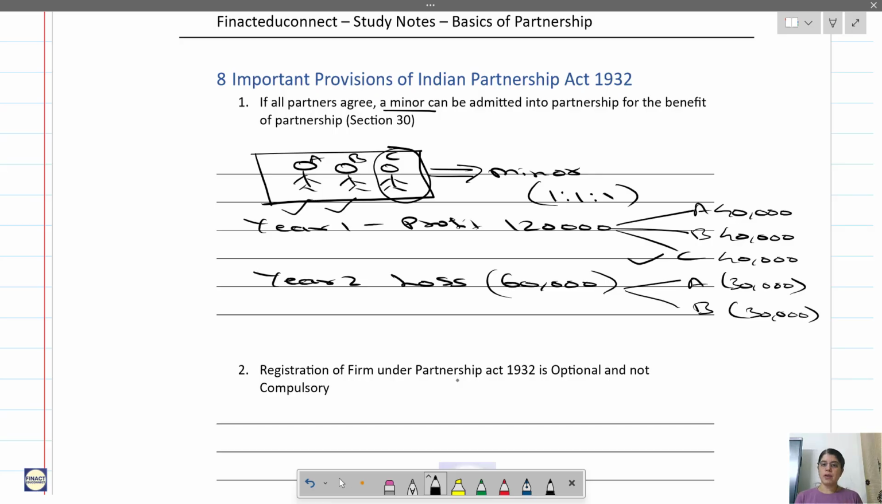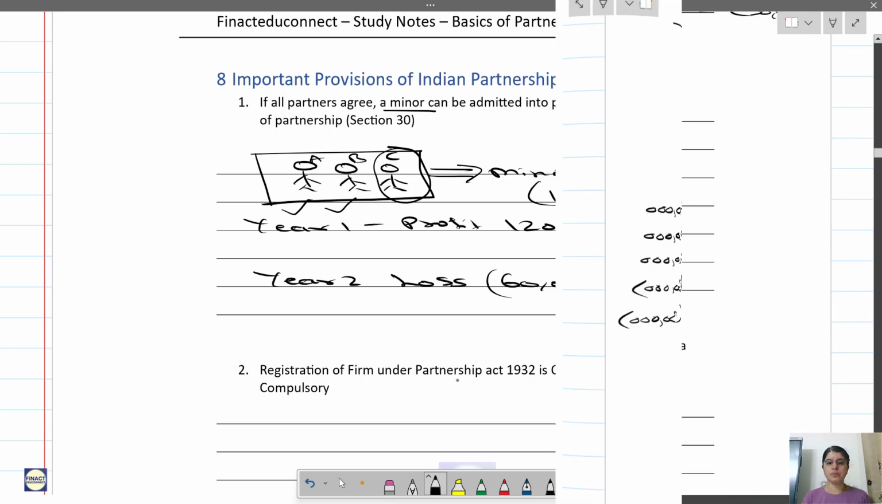So whatever benefit he is getting, he will get. Whatever losses the partnership firm is incurring has to be borne by the other partners. Okay, this is one of the important provisions of the Indian Partnership Act. Just write this, then we'll go to the next one.